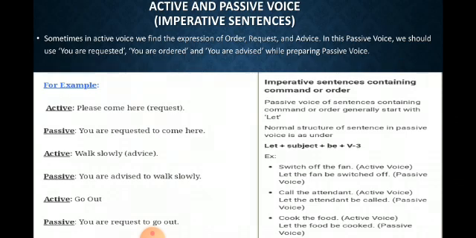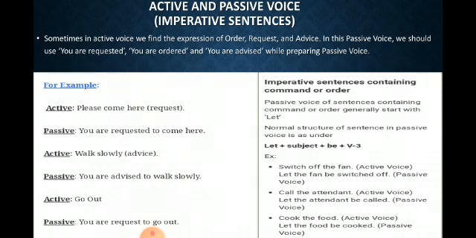Again I'm repeating, children, whenever we give command or order, in passive voice we will use let. Clear? Let plus subject plus be plus V3. Now here we are talking about request. Like please come here. In request, we generally find please. Please here means request. So you are requested to come here.